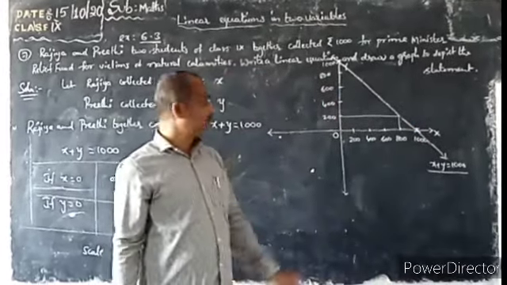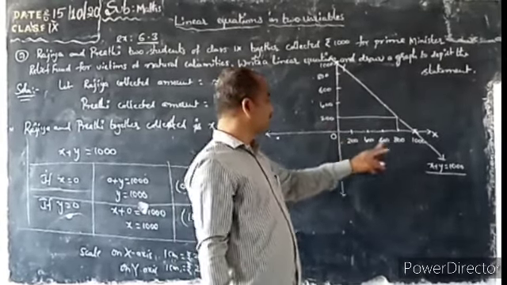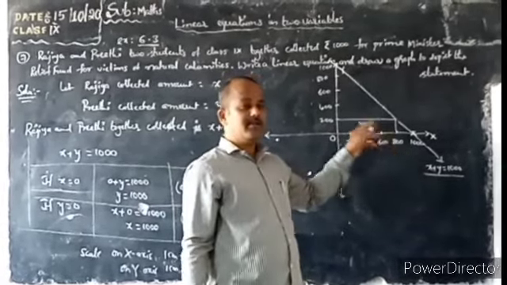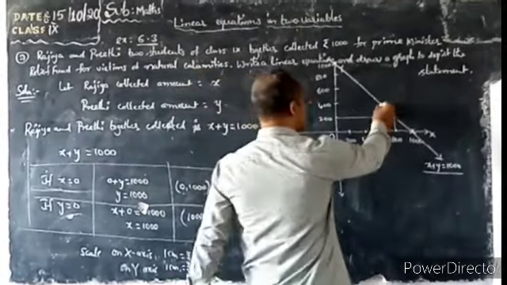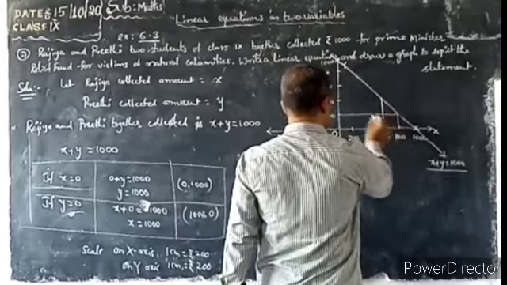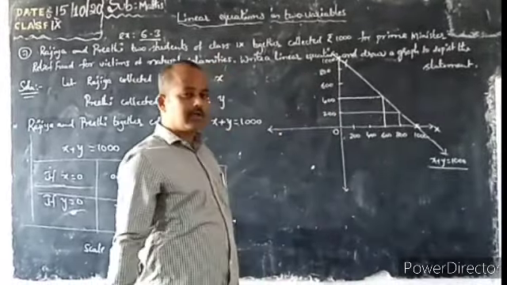That's right? If x is 800, y value becomes 200. That means if Razia collected 800, Preeti collected 200. If Razia collected 600, what will happen? Preeti will collect 400. Yes or no?